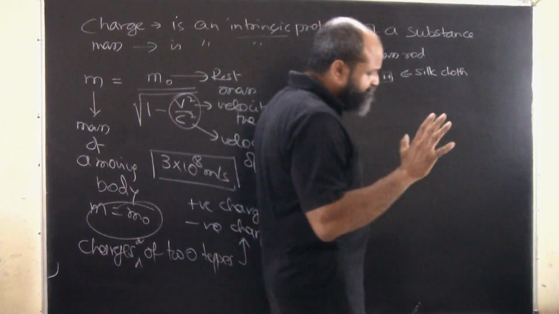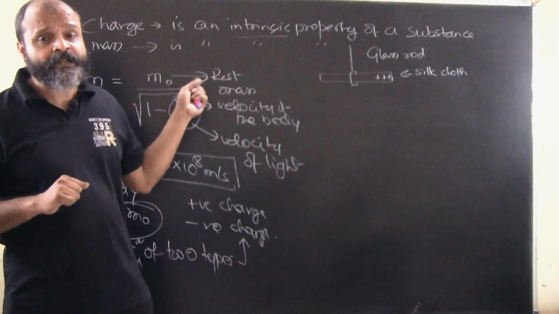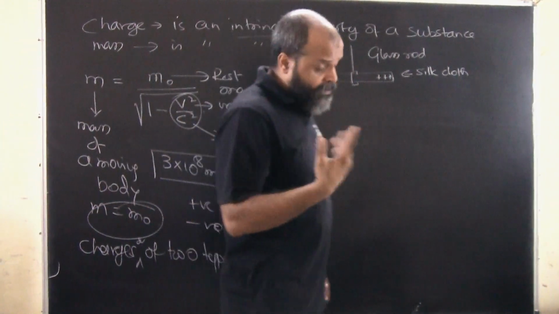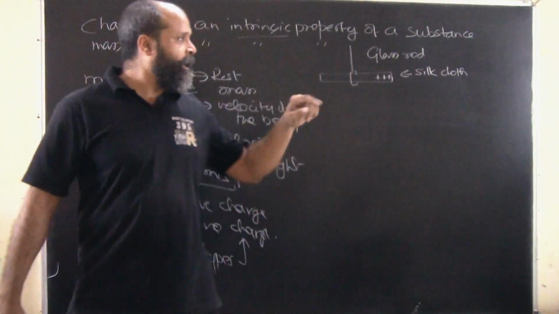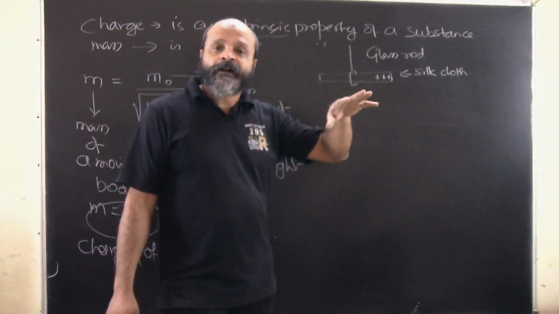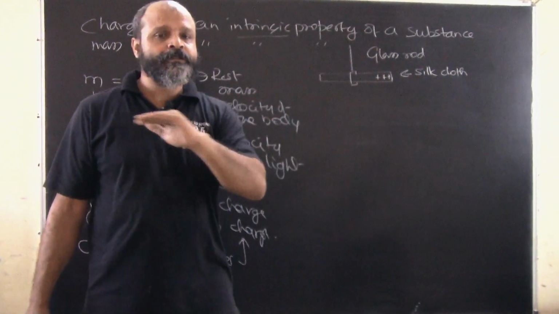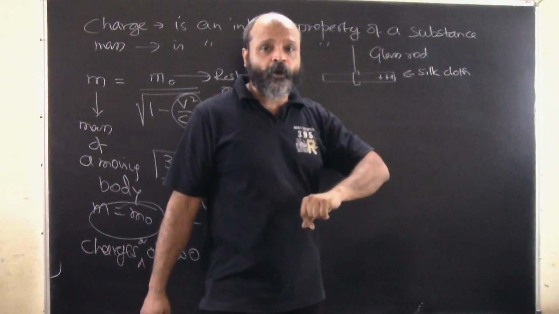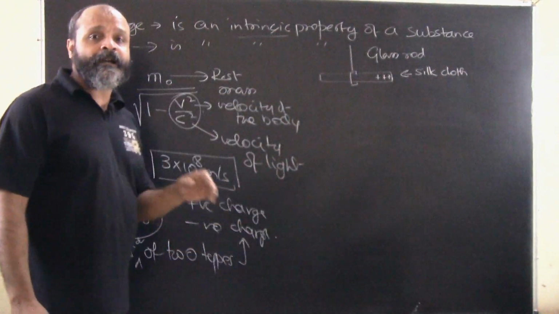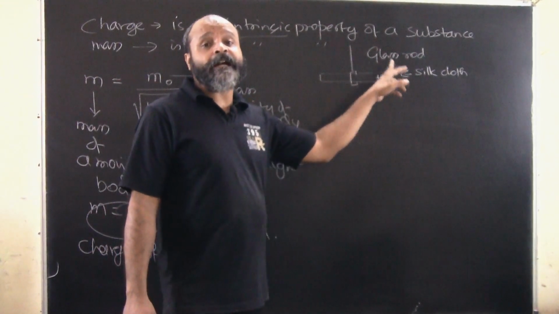Okay, so when you rub, there is a friction which is generated. That's the reason, if you recall, I had mentioned that electrostatics is also known as frictional electricity. The reason why it happens is because when you are rubbing a glass rod with silk cloth, the electrons tend to move from this end where it is getting rubbed into the silk cloth, because of which this end will acquire a slightly positive charge, and this is where the positive charges will accumulate.